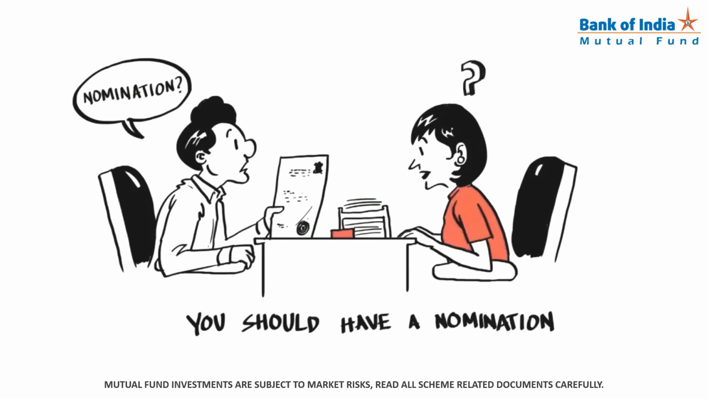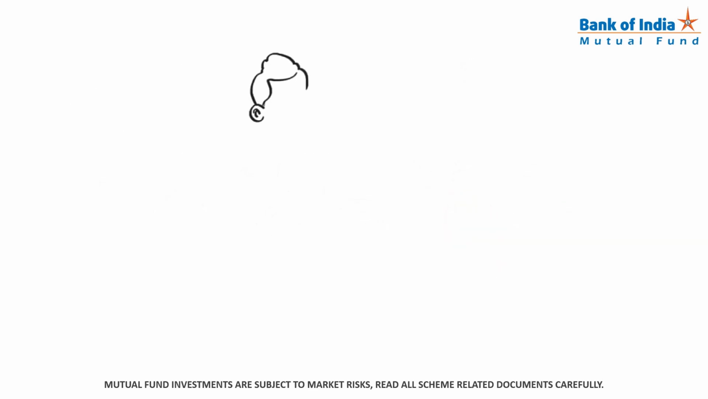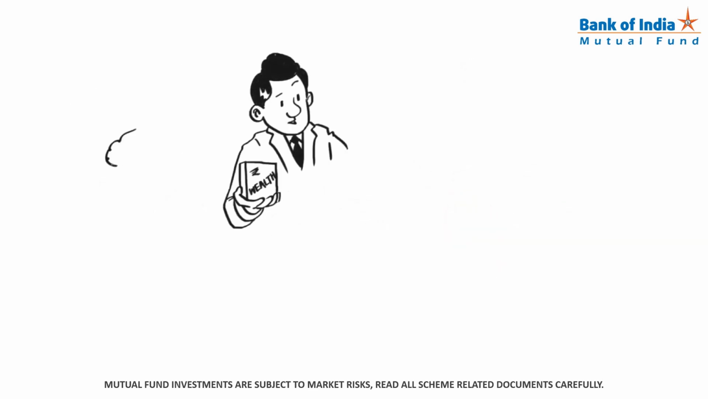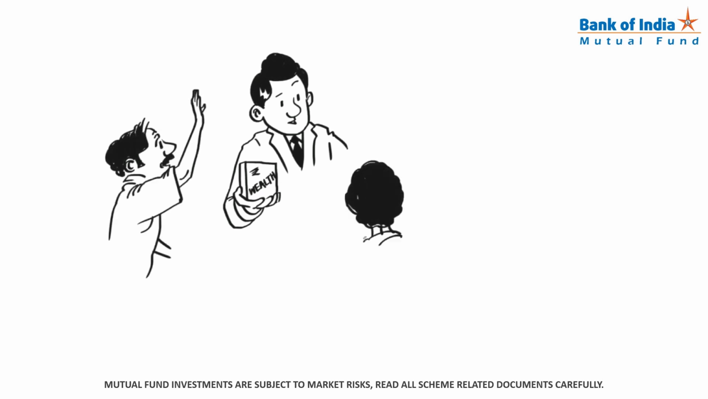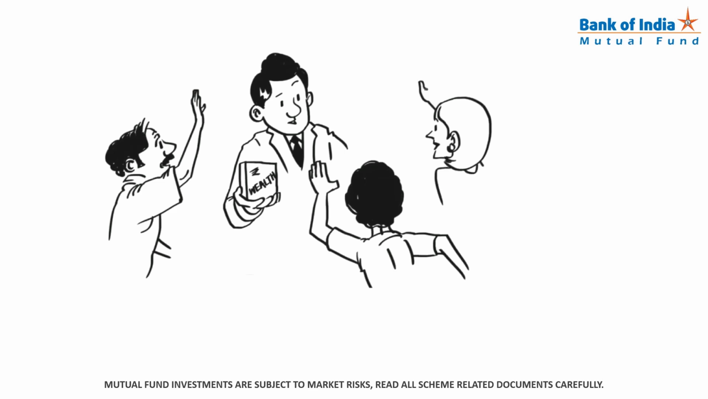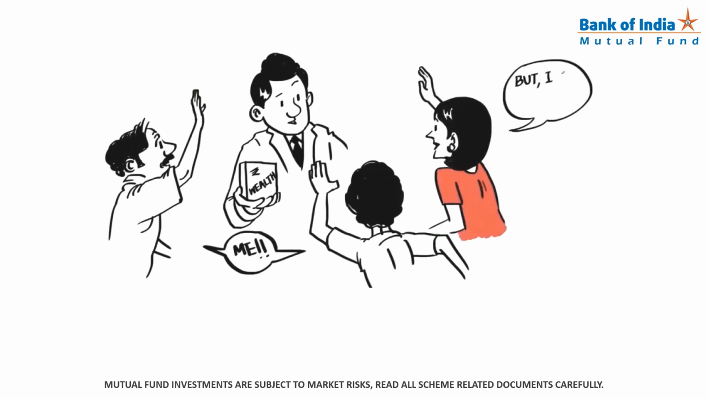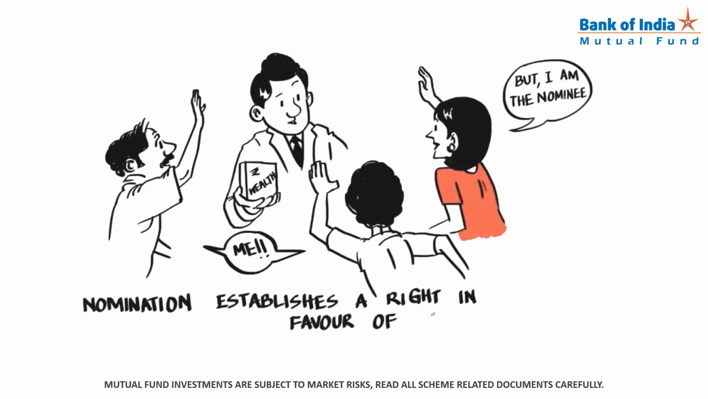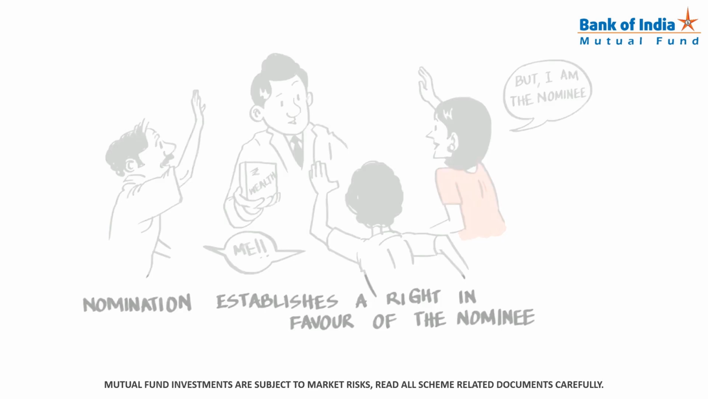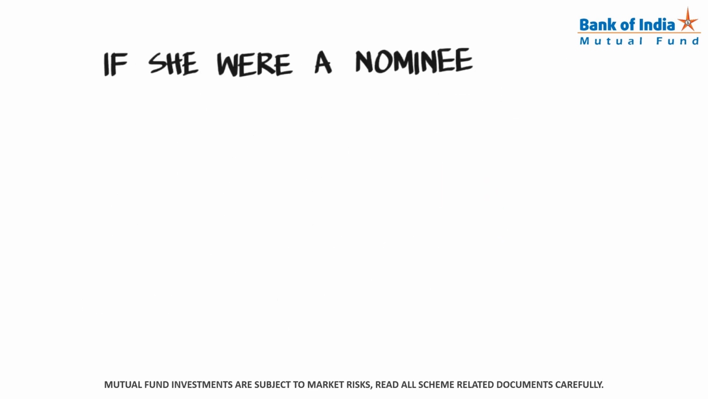Why is nomination important? If there is a nomination, on death of the original investor, the units can be transmitted to the nominee. Transmission is the process of transferring units held in a mutual fund folio to those who make a claim. If Alka were the nominee, she can establish her claim easily on her father's investments. If Alka were the nominee, the process is simple.